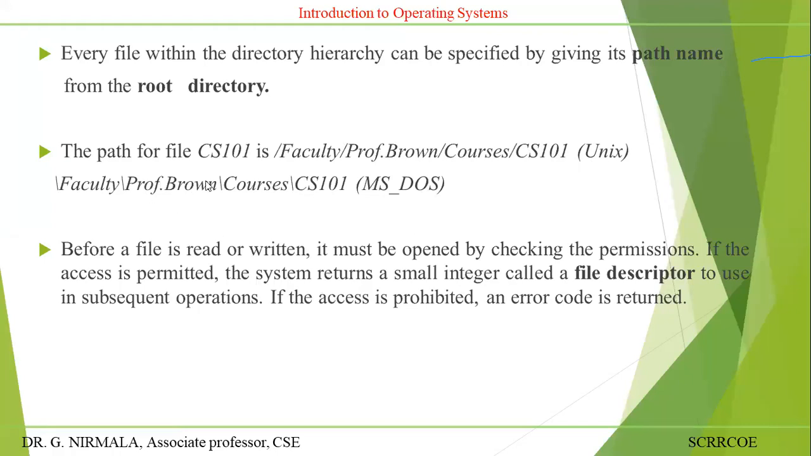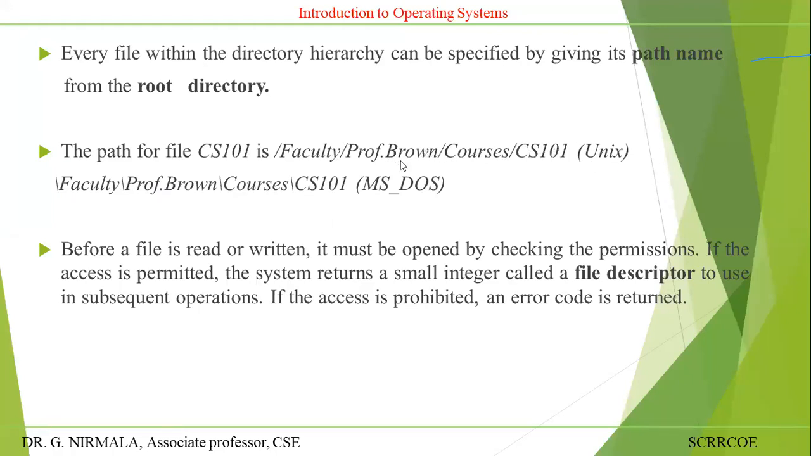Same faculty, Professor Brown, courses, CS101. Faculty is a subdirectory, Professor Brown is a subdirectory, courses. Then the leaf level, or least level, is your CS101. This is your file name. It is represented in MS-DOS like this. In Unix, you have to represent the path like this.